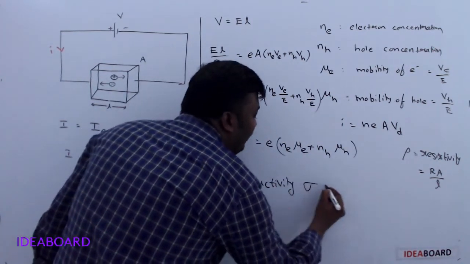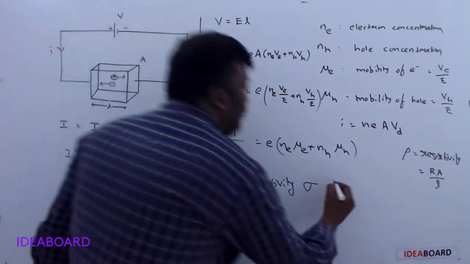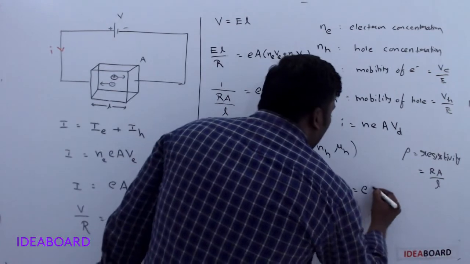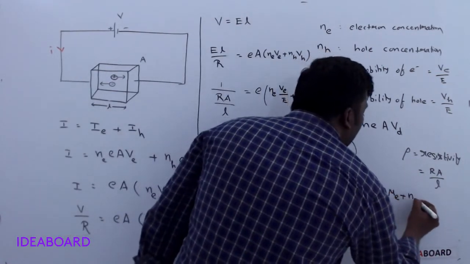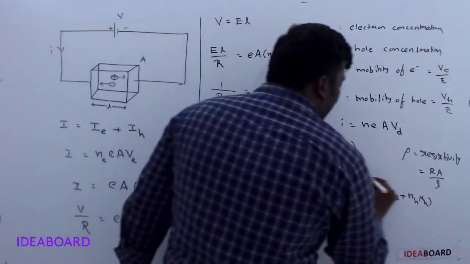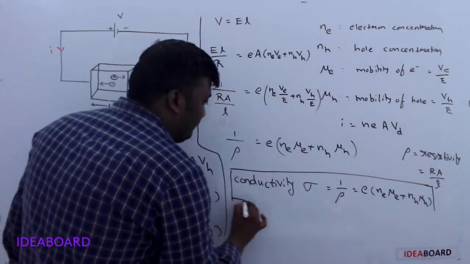So the conductivity of the semiconductor is sigma = 1/rho = e (n_e mu_e + n_h mu_h). This relation is very important for numerical purposes.